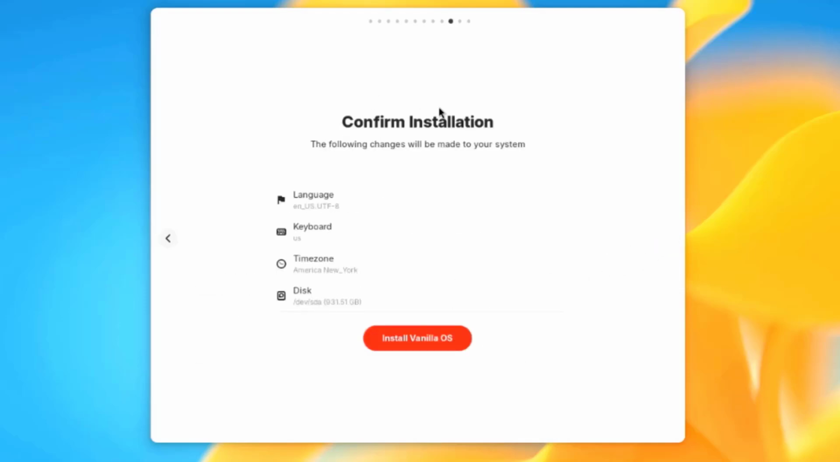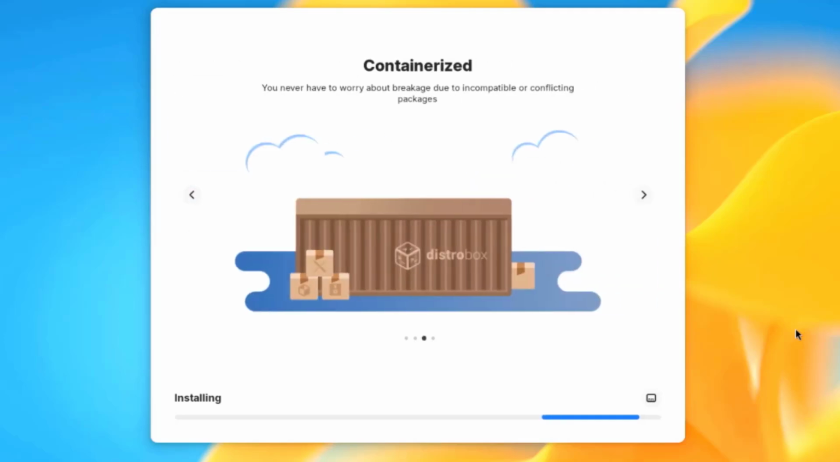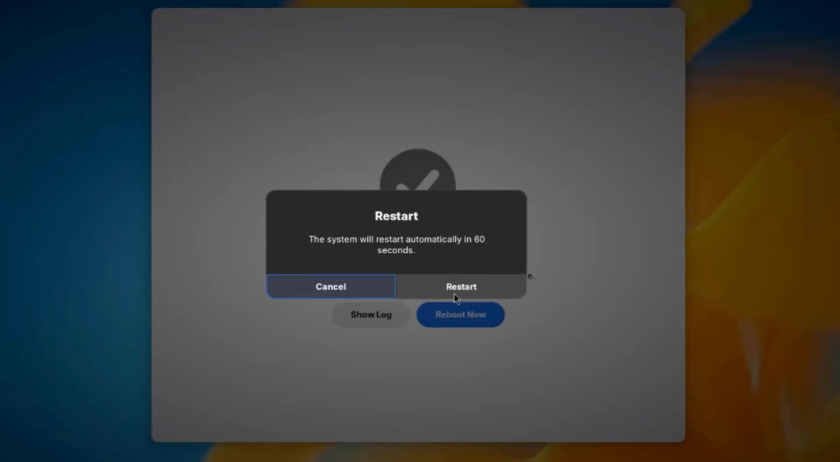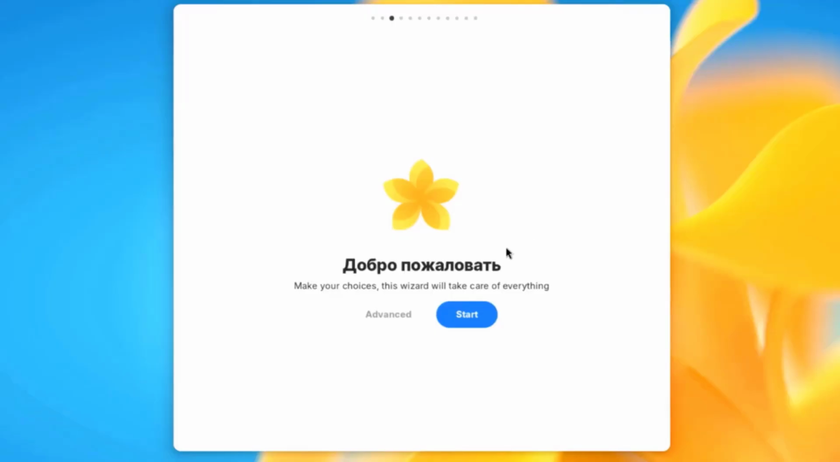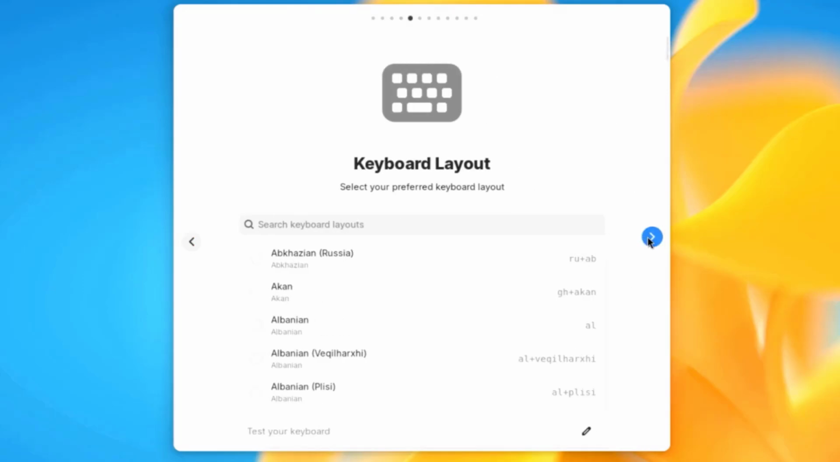Here you have to confirm installation. I'll click install Vanilla OS. I'm going to click on reboot now. So I rebooted the computer. I'm going to click start. I'll click next.